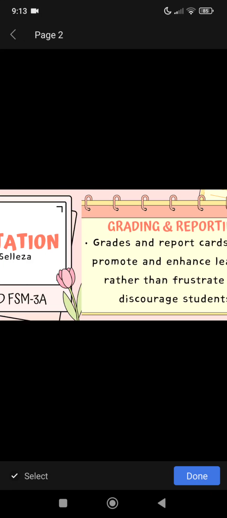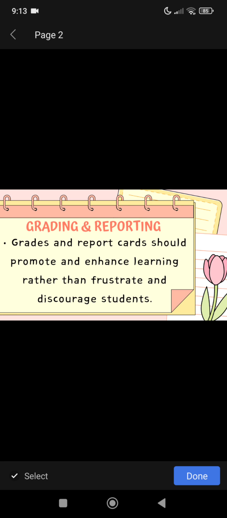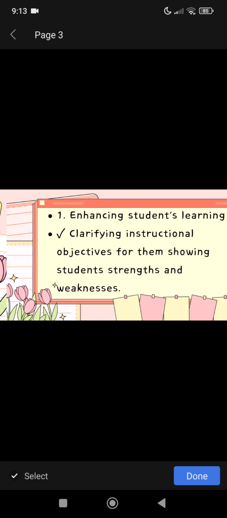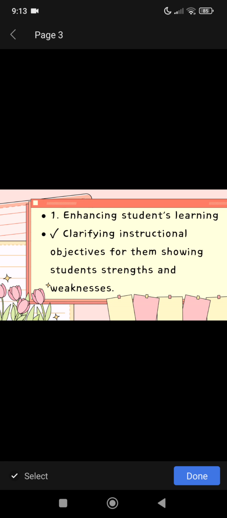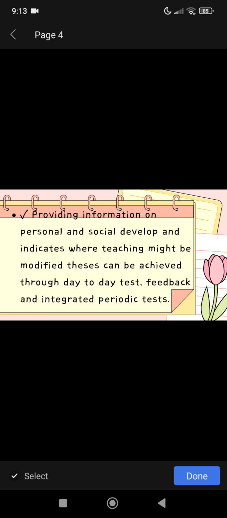I will discuss all about grading and reporting. Grades and report cards should promote and enhance learning rather than frustrate and discourage students. First, enhancing student learning, clarifying instructional objectives for them, showing student strengths and weaknesses, providing information on personal and social development, and indicating where teaching might be modified. These can be achieved through day-to-day tests, feedback, and integrated periodic tests.